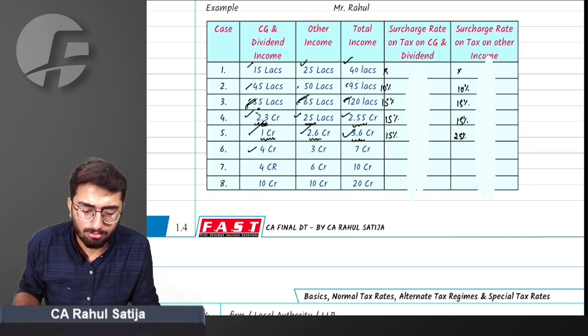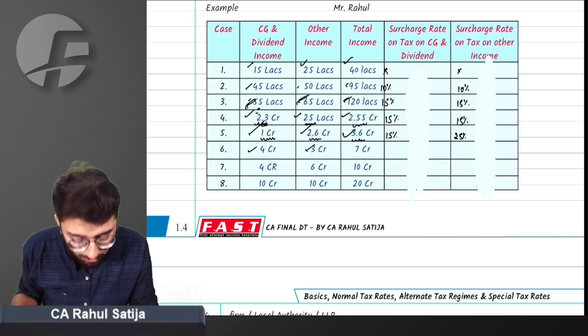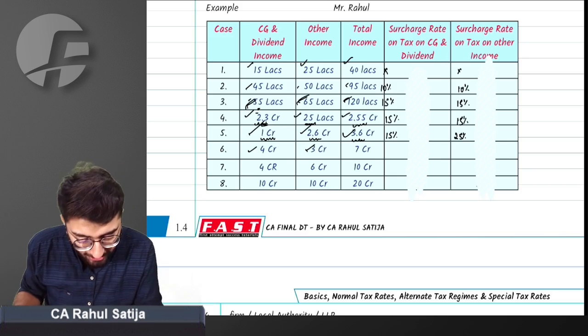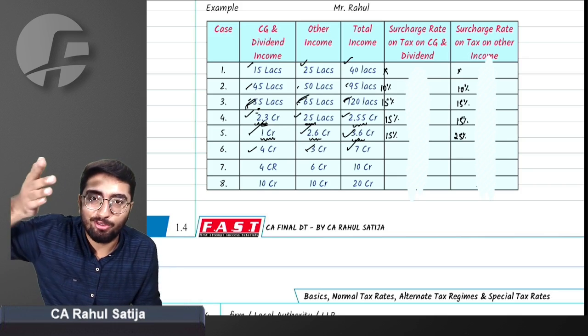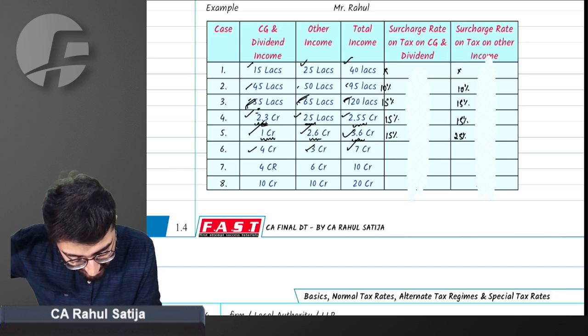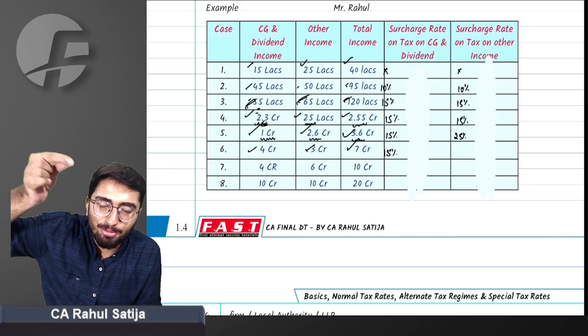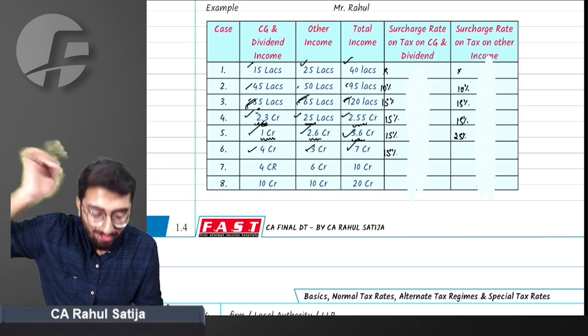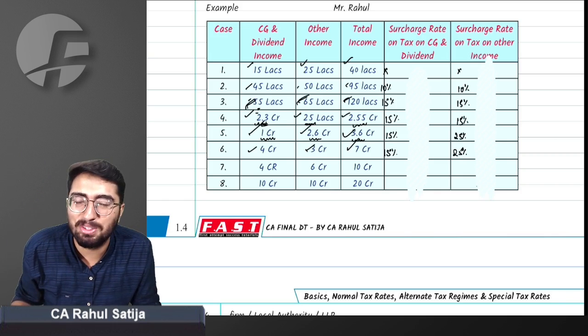Specially taxed income, 4 crore. Wow. Other income, 3 crore. Total income, 7 crore. So if income is more than 2 crore, we have to segregate. Specially taxed income will be surcharged at 15%. We have to see other income. If other income is more than 2 crore but lesser than 5 crore, we have to add 25% surcharge, nothing else.